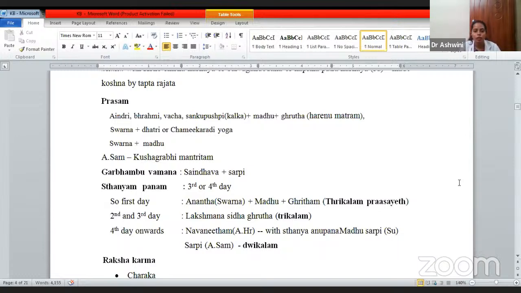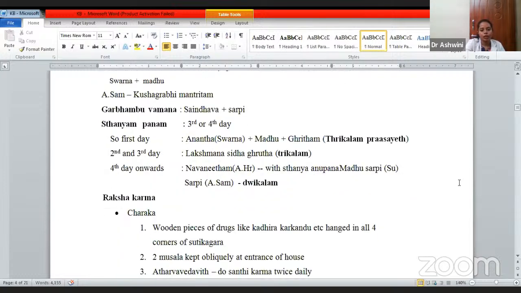Navanita is nothing but butter. That has to be given on the fourth day. Along with Navanita, you should give Stanya as an Anupana. Then Anupana, Madhu Sarpi, it is according to Sushruta, and the Sarpi is according to Sangraha. This has to be done 2 times.